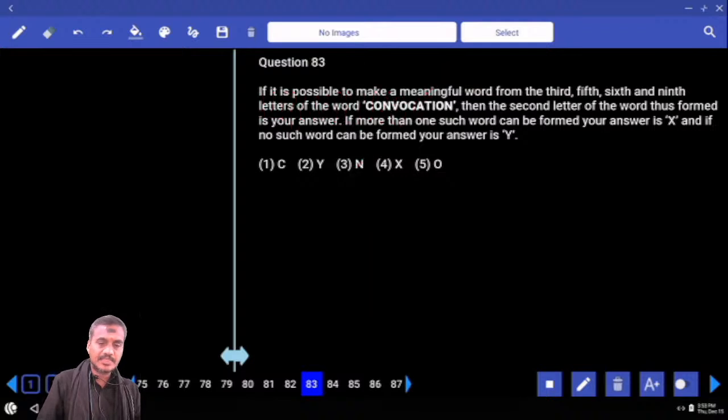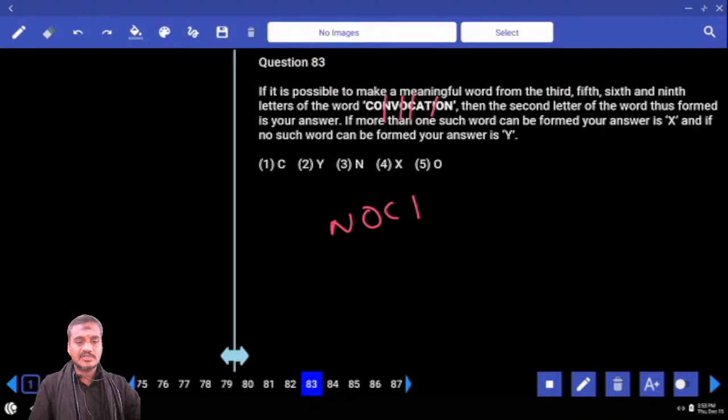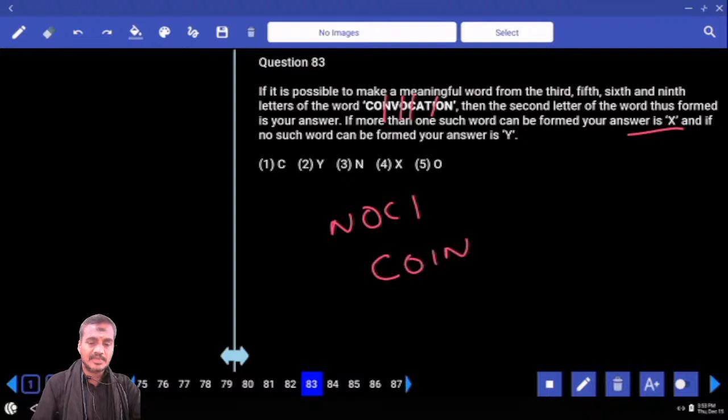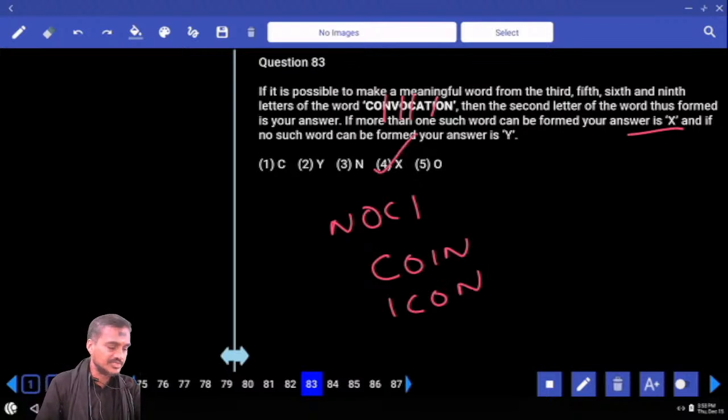Then 83. Now word formation, 3, 5, 6 and 9 letters. With the help of these 4 letters NOCA, tell me what are the words that can be formed. And then the second letter of the word is your answer. If more than one such word, X is your answer. Then what is the word? Coin is the word. And next one, ICON, icon. Hence, more than one word can be formed. X is your answer. Choice 4 for 83.